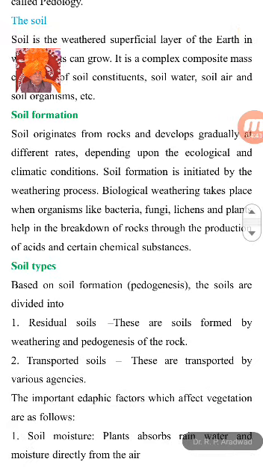Soil formation is initiated by weathering of rocks. Biological weathering also takes place through different organisms, microorganisms like bacteria, fungi, lichens and plants that are helpful in the formation of the soil.